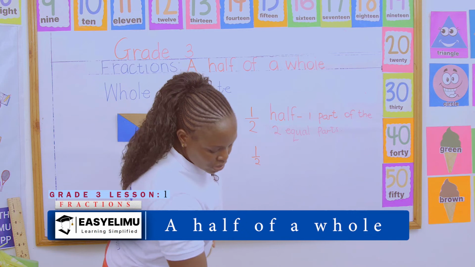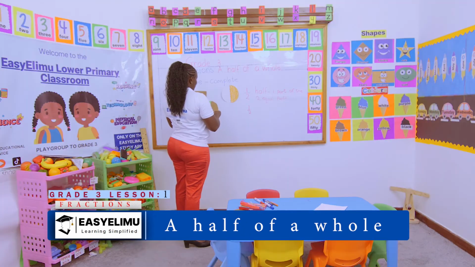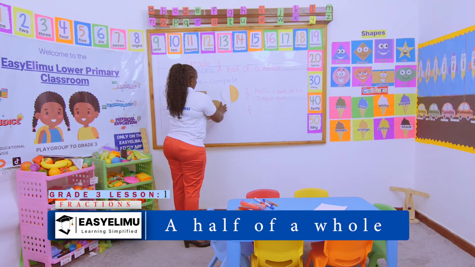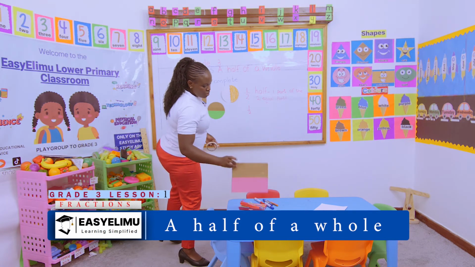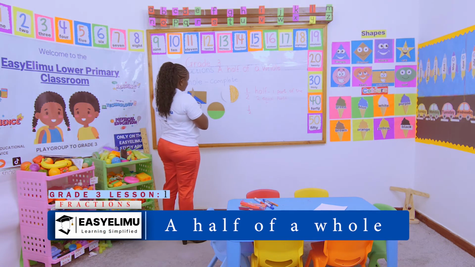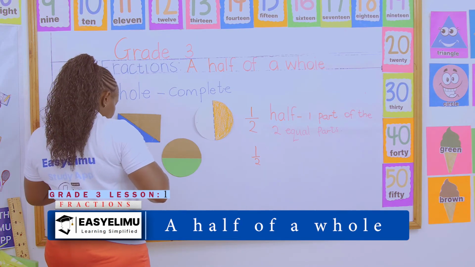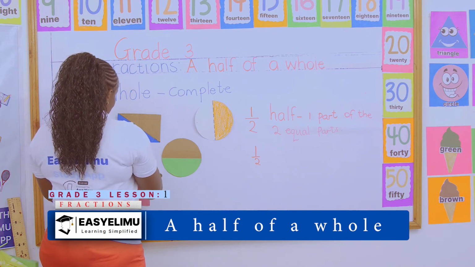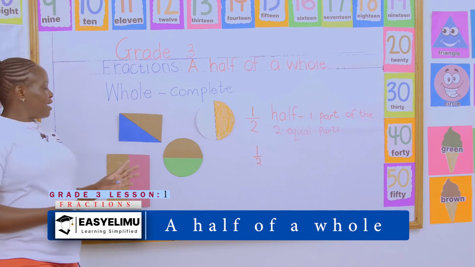What if it was an apple like this one? You will still get half of the 2 equal parts. 1 part of the 2 equal parts. Okay? What if it was like this? It is still 1 part of the equal parts. This is what we call half, and it can appear in different dimensions.